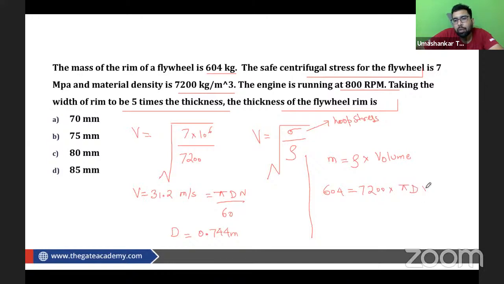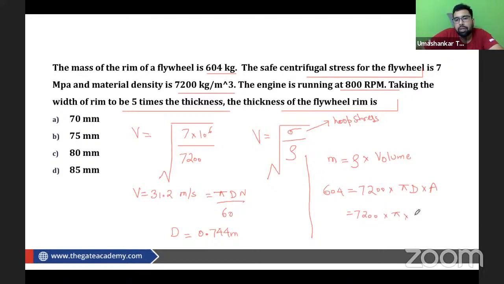Pi d into area. Remember, this is the volume of the rim. This is the volume given by pi d into a. So we are asked the thickness. Width is 5 times the thickness.